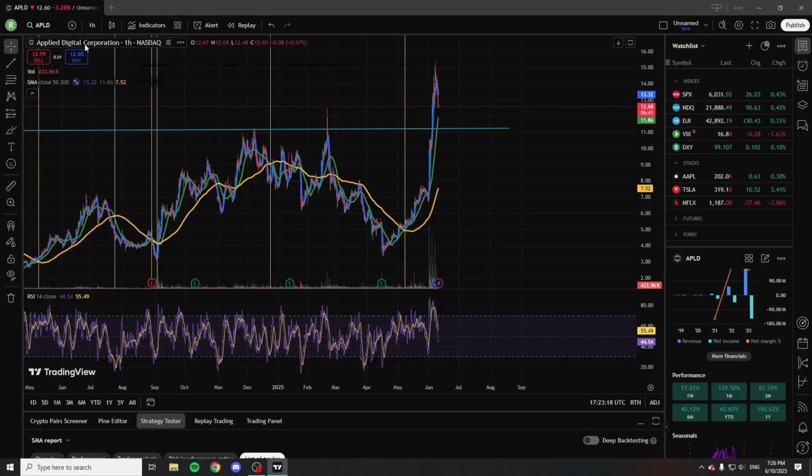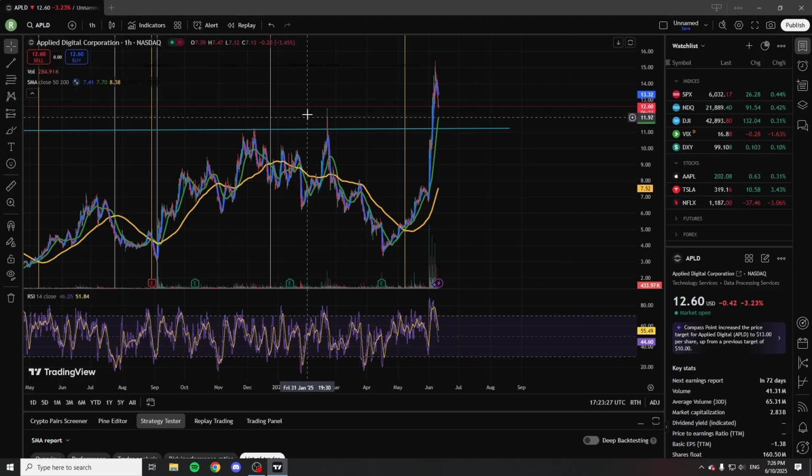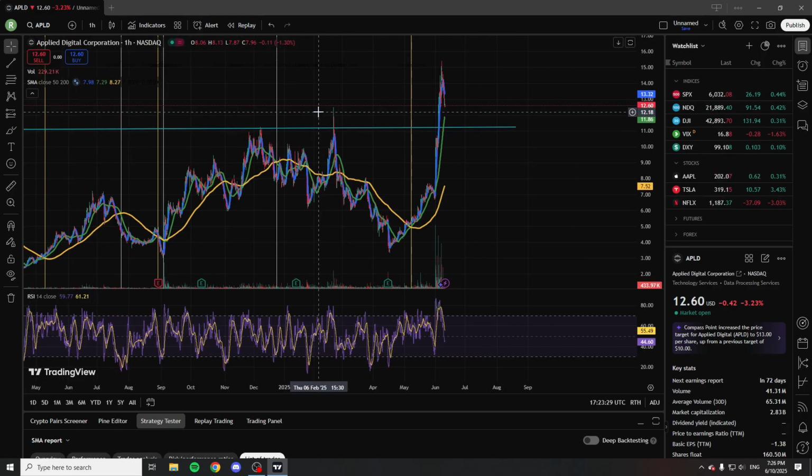Now, what does Applied Digital Corporation do? Well, they're in cloud services and data center hosting. Now, you might think, well, what is that? Well, of course, you know what a cloud service is. That is when they offer cloud storage systems, but data center hosting as well, because we know AI's data centers need a lot of power and they need a lot of server space, and not every company that has AI has the server space. That is where Applied Digital Corporation comes in.